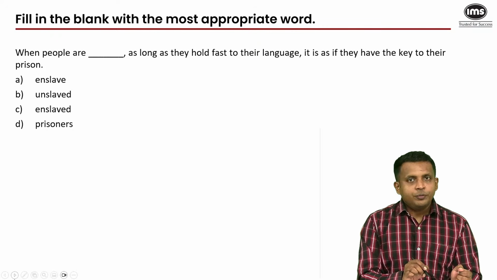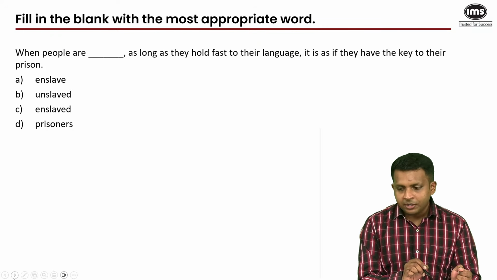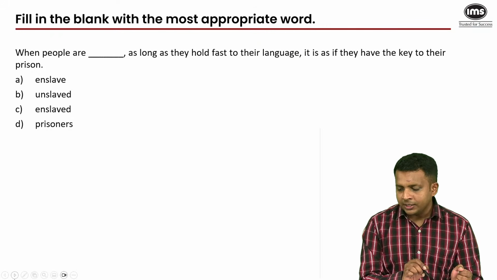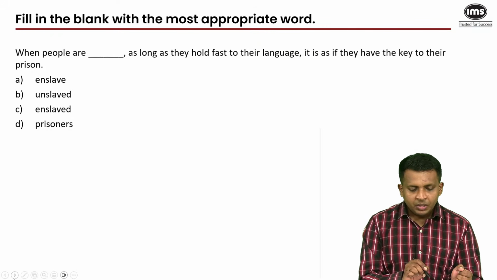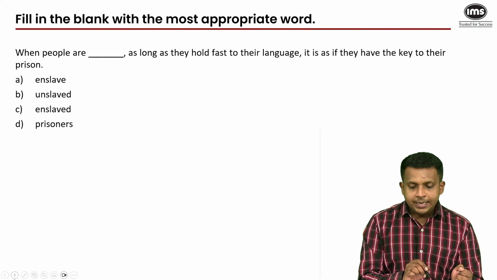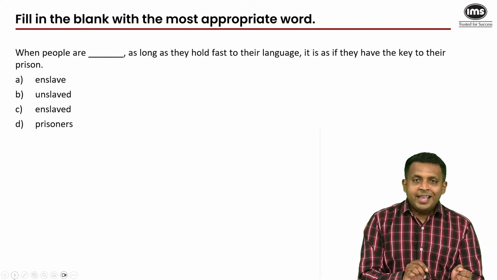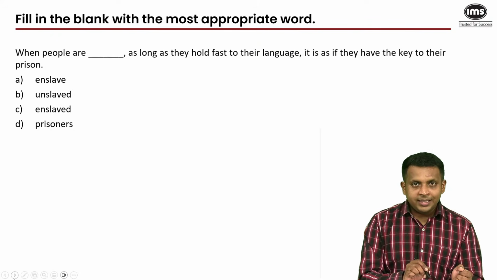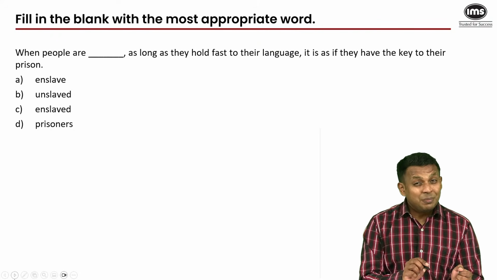Yep, I can see that most of you did get it right. You did interpret the sentence correctly. When people are blank, as long as they hold fast to their language, it is as if they have the key to their prison. There is some metaphorical prison that they are in. Now, first of all, that does not make them prisoners right away.